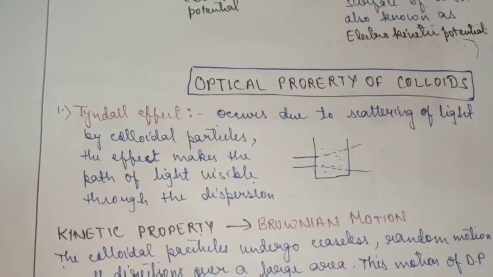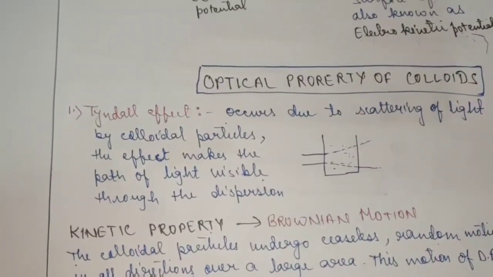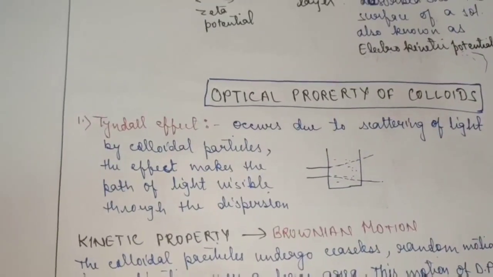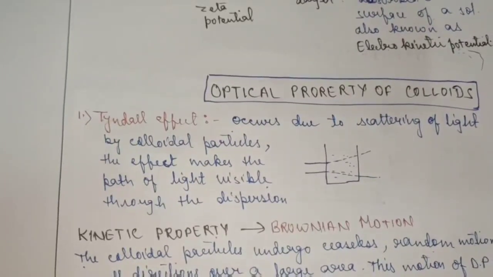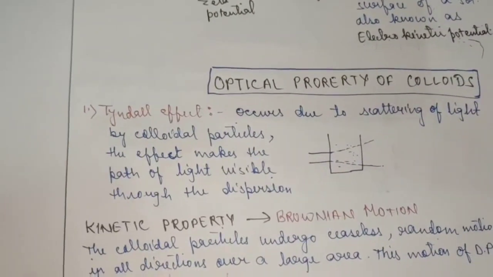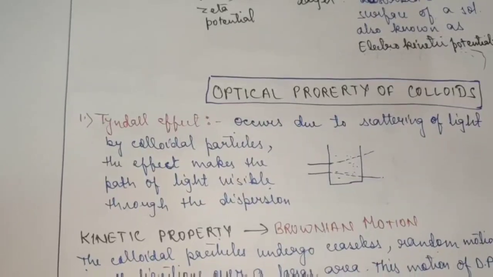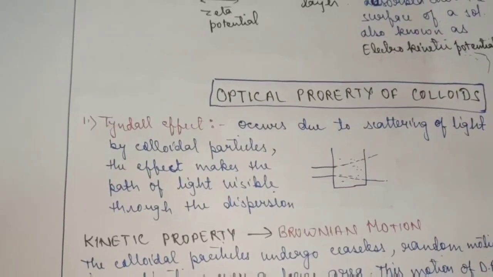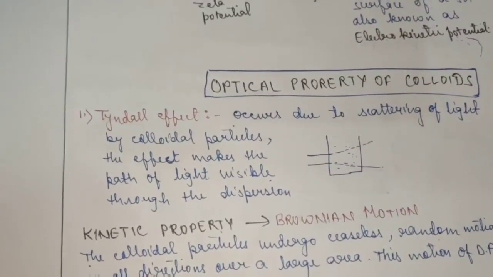So that is also Tyndall effect, and you can also observe this if you go to some naturally green areas where there are a lot of forest areas, or which is full of trees.